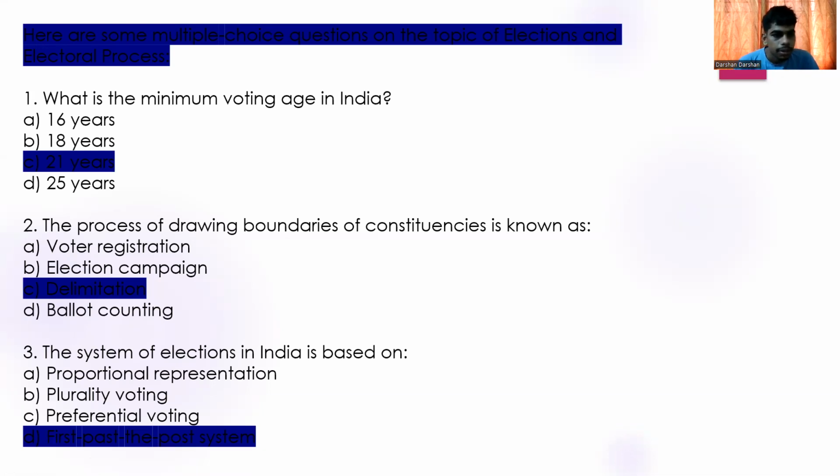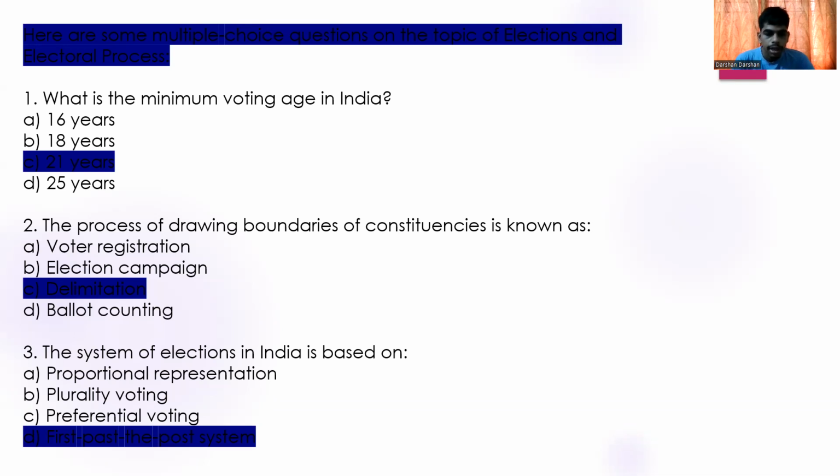Okay, let's see some of the MCQs based on elections and the electoral process. The first question: what is the minimum voting age in India? 16, 18, 21, 25. The correct answer is option B, 18 years, as we are all aware. The next question: the process of drawing boundaries of constituencies is known as option A, voter registration, option B, election campaign, option C, delimitation, option D, ballot counting. The correct answer is option C, delimitation.